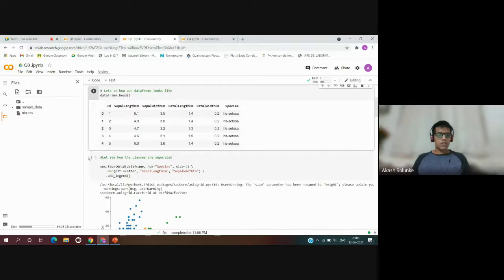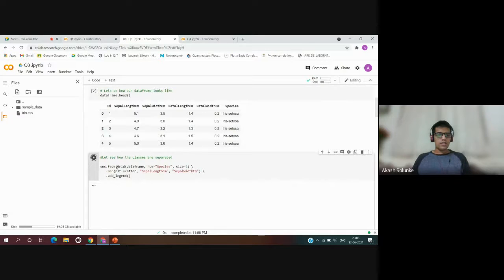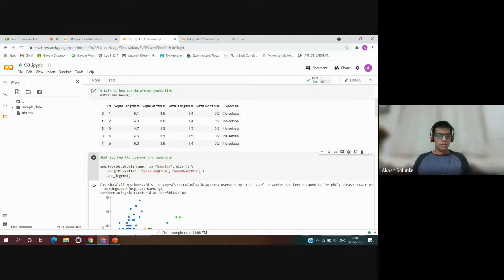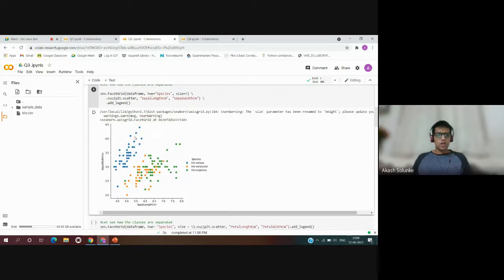So moving on to the next cell, sns.FacetGrid with data frame, hue equal to species, size 5, map plt.scatter of sepal length and sepal width in centimeters, and add_legend. What this does is it forms a scatter plot of the three species of the flower, that is Iris setosa, Iris versicolor, and Iris virginica.